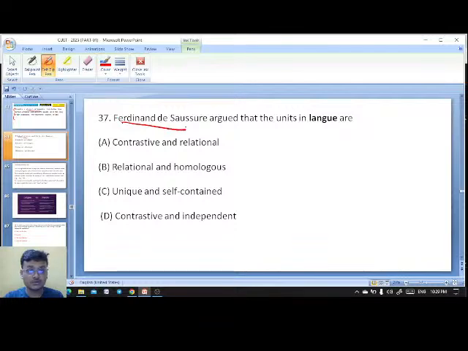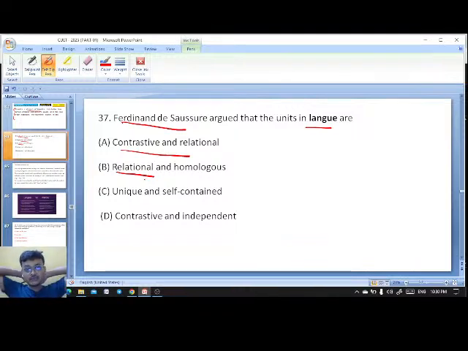Ferdinand de Saussure argued that units in a language are: contrastive and relational; relational and homologous; unique and self-contained; contrastive and independent. You all know that Ferdinand de Saussure wrote the famous book Course in General Linguistics, published in 1916, and here he has given two concepts, langue and parole.